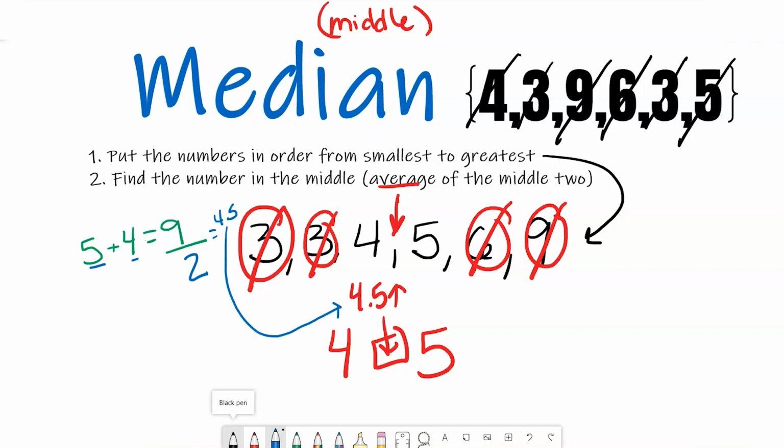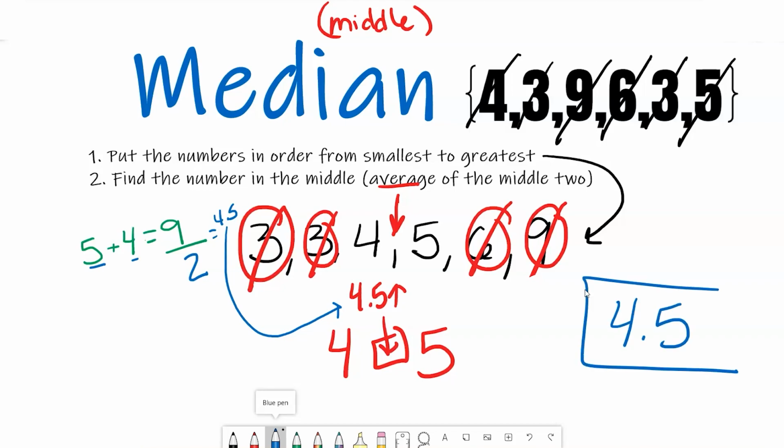So in this case, in median, because there is no number in the middle, I need to find the number between the 2 middle numbers. So the median, or the middle number of this data value, is 4.5.